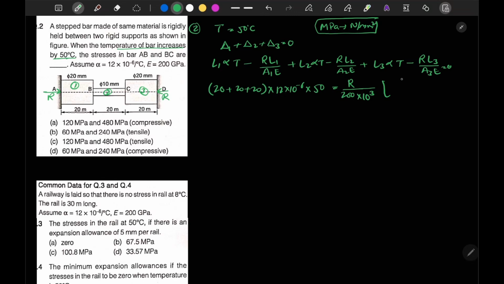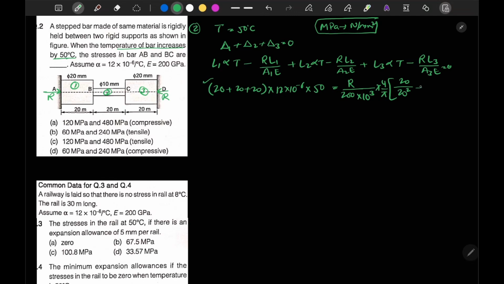L1 value is 20, that is 20 meters. Here also this was in meter, so here also we will obtain the L value and write it in meter only. So 20 divided by E, this is A1. A1 is given by the diameter, pi by 4 d square. So pi by 4, let's take common from all the further terms. So pi by 4 into d square, d is 20 square.